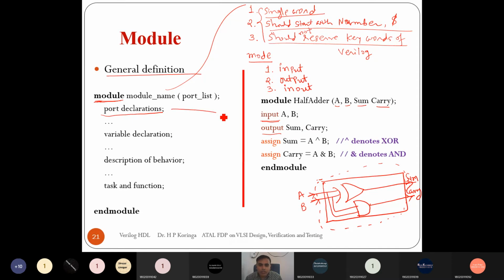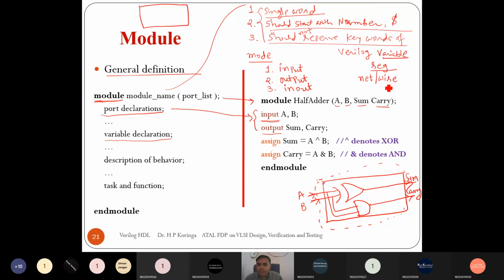Once we declare the ports, this is the port declaration, this part. Then the next part is the variable declaration. A variable is any internal jumper we require, but in this design we do not require any internal jumper. In Verilog there are two types of variables: one is the reg type, another is the net or wire type, also called a net or a wire.